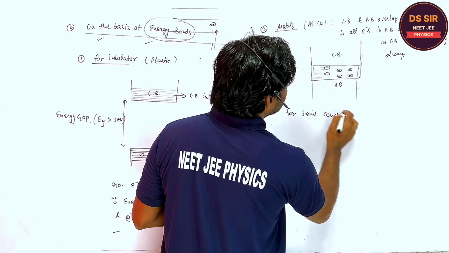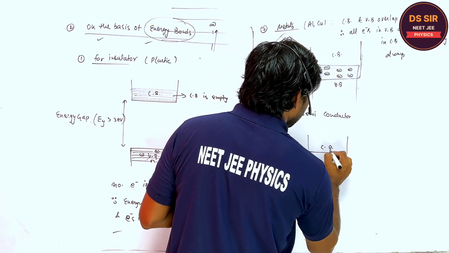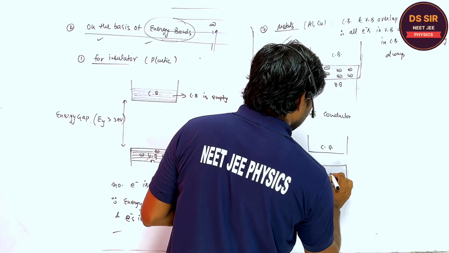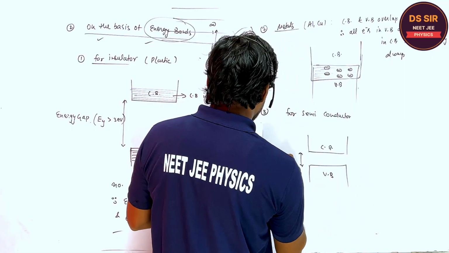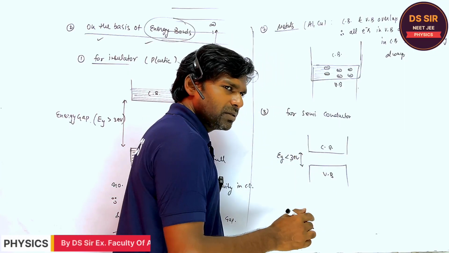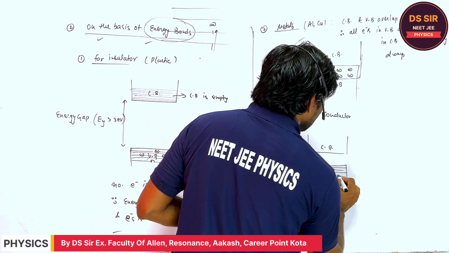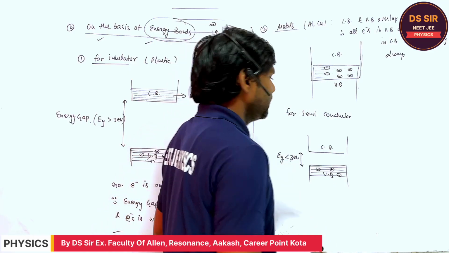what is the difference on the basis of the energy band? If this is the conduction band and this is the valence band, the energy gap is less than 3 electron volt, right? So it is very small as compared to this. Do you understand or not? So what is the property of this semiconductor?